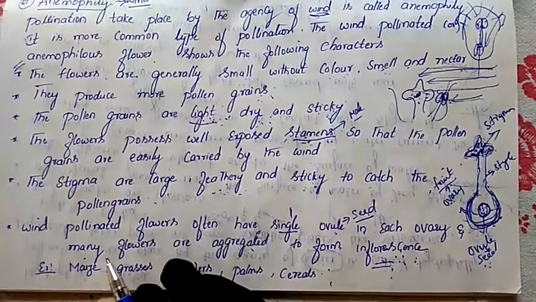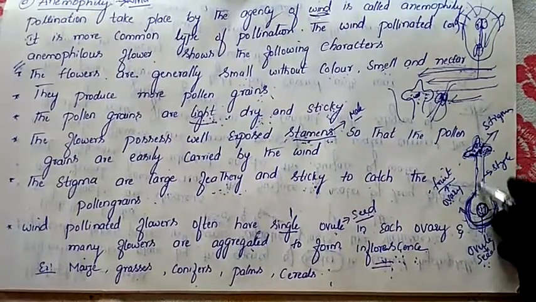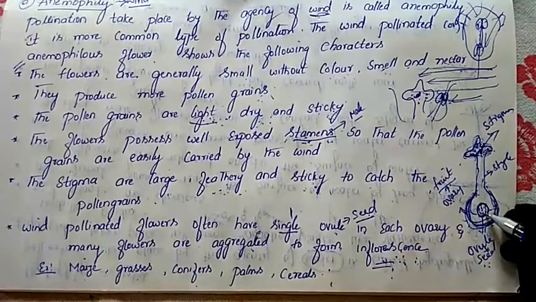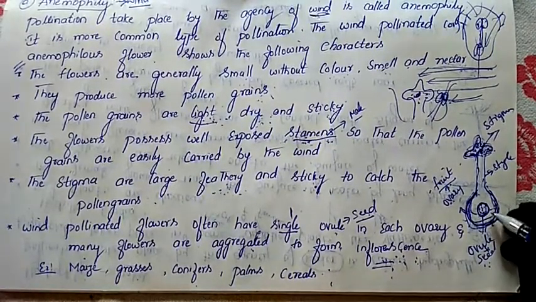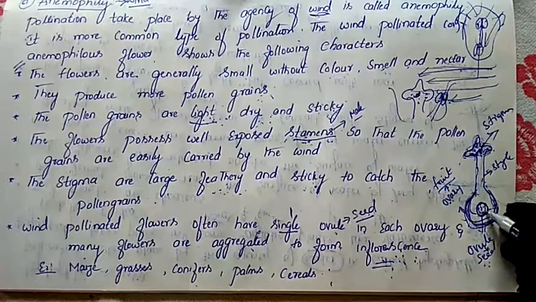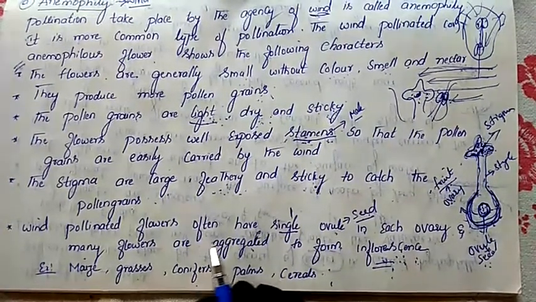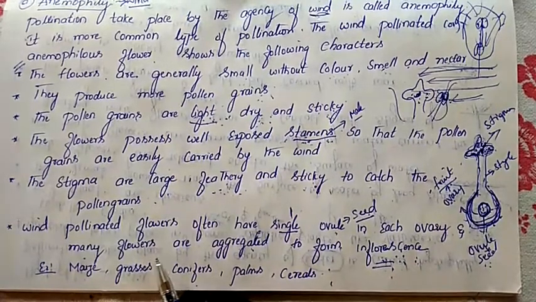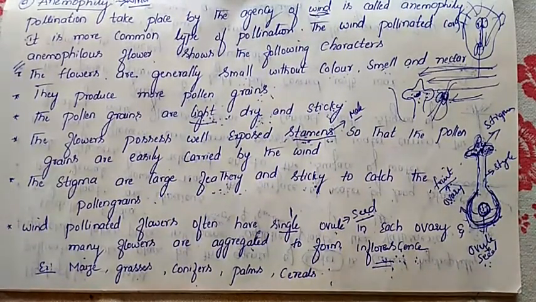So how many flowers are there? Many flowers are there. In one flower, it contains only one ovary, and inside that ovary only one ovule is present. So what I mean is that wind pollinated flowers often have a single ovule in each ovary, and many flowers are aggregated to form an inflorescence. This is the other character of the wind pollinated flower.